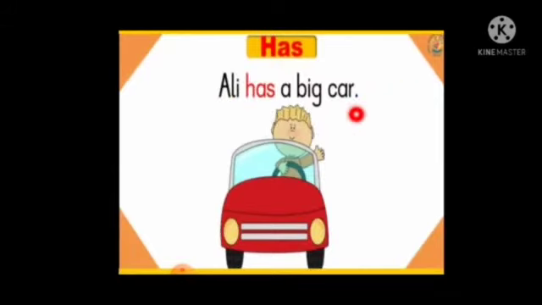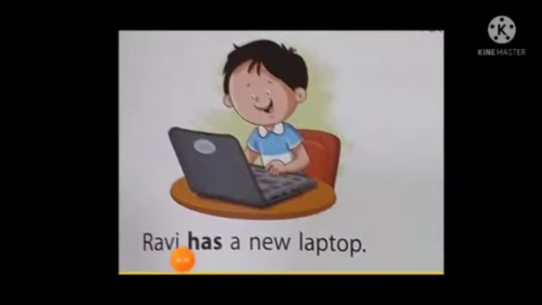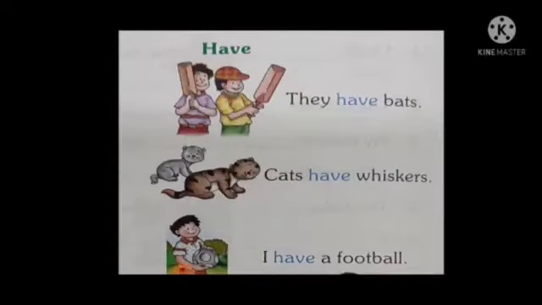Ali has a big car. Now let's see some more examples. Ram has a book. The boy has a bone. Mrs. Kapoor has an umbrella. Ravi has a new laptop. Simran has long hair.